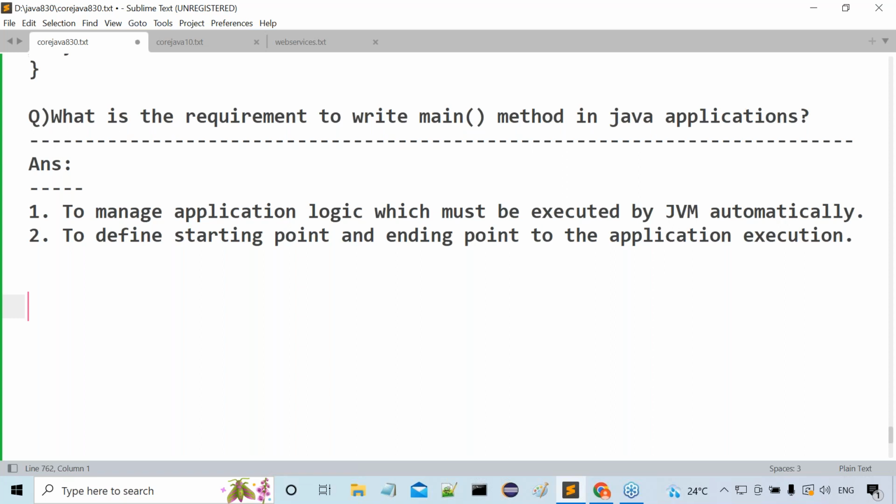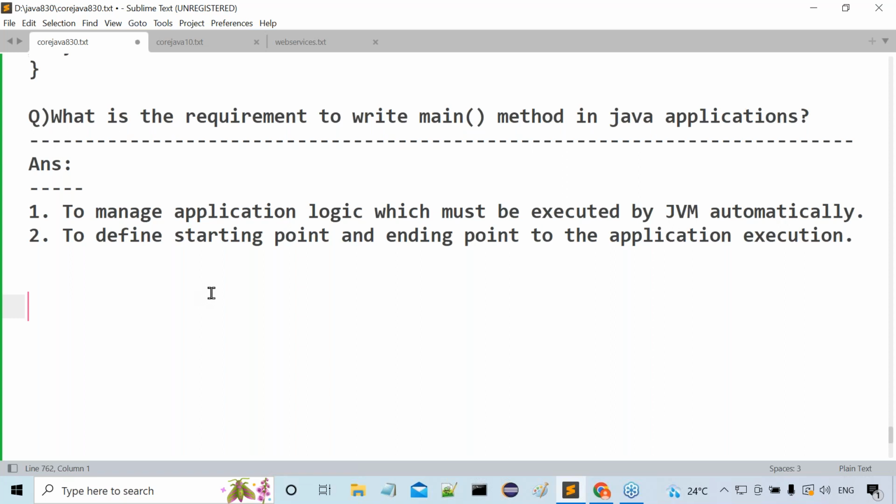When we execute a Java program, JVM will execute one method automatically without any call written by the developer. What is that method? The main method must be executed by JVM automatically. We are not going to write any call for the main method. Automatically JVM will call and execute that main method. All of you are getting clarity or not? How we write the main method and everything, I'll discuss later on. This is not the right time for us.